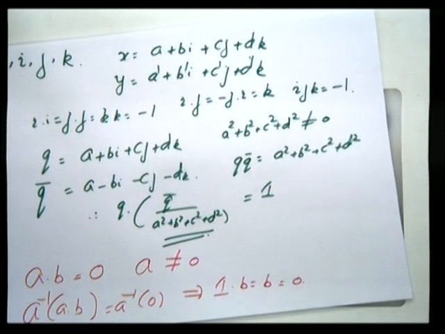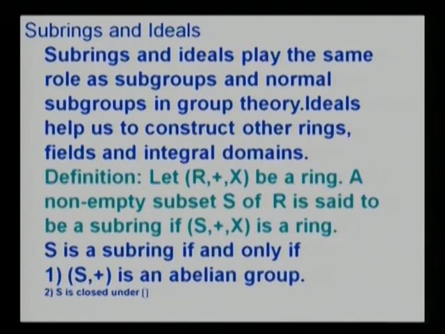Just as we have subgroups of groups and normal subgroups of groups, we can have subrings and ideals of rings. What is a subring? A subset of a ring which forms a ring in its own right is known as a subring. Let R plus dot be a ring. A non-empty subset S of R is said to be a subring if S plus cross is a ring. With respect to the same operations in R, S must be a ring.